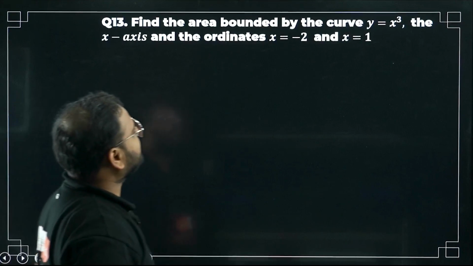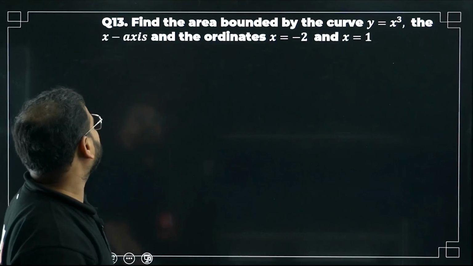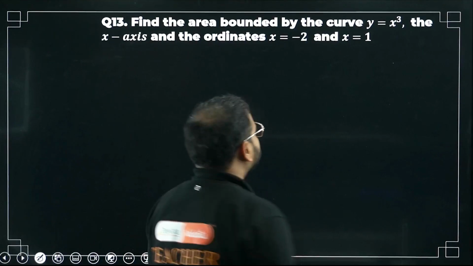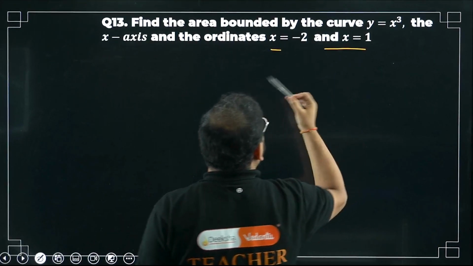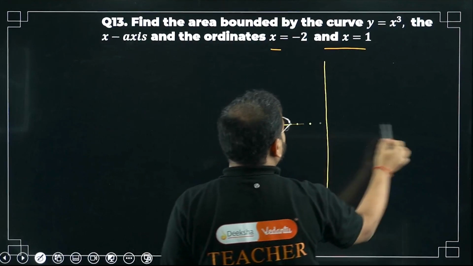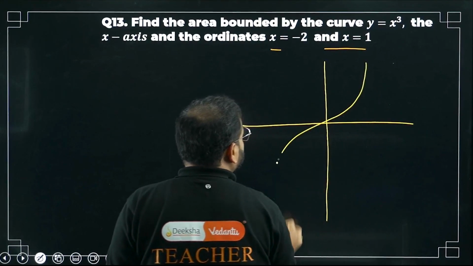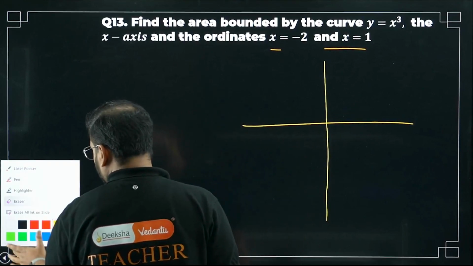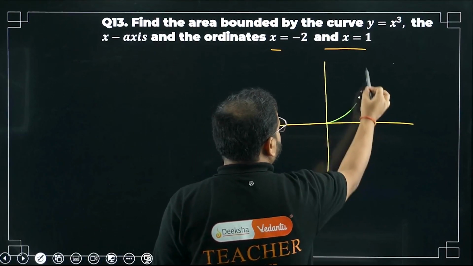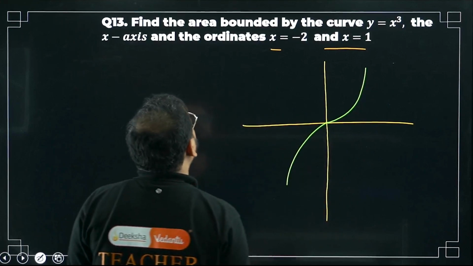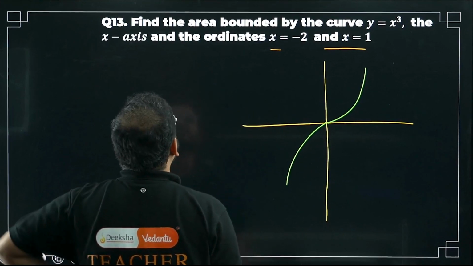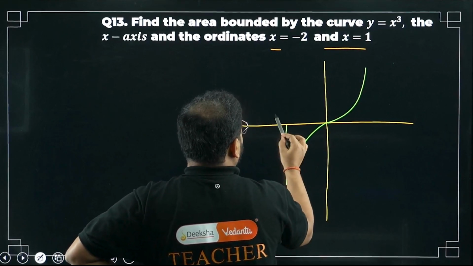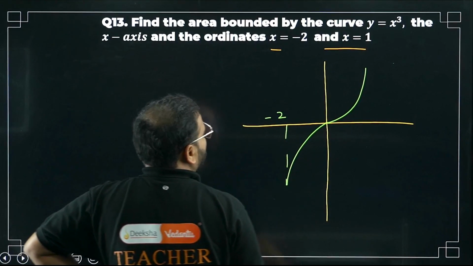Okay. Moving on to question number 13. Find the area bounded by the curve y equals x cube, the x-axis, and the ordinates x equals minus 2 to x equals 1. Okay. Let's try this out. The curve of x cube will look something like this. One second, it's not perfect. I'll try to make it better. Okay, the x cube curve is like this. X-axis and the ordinates x equals minus 2 somewhere here, and x equals 1 somewhere here.